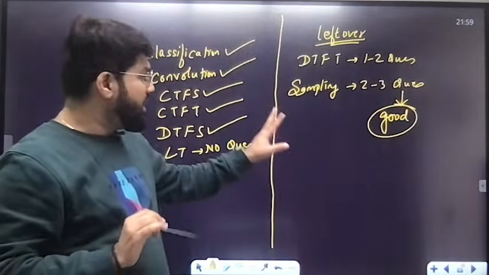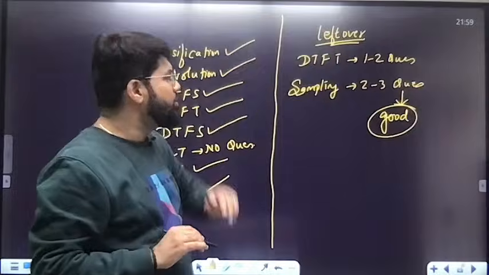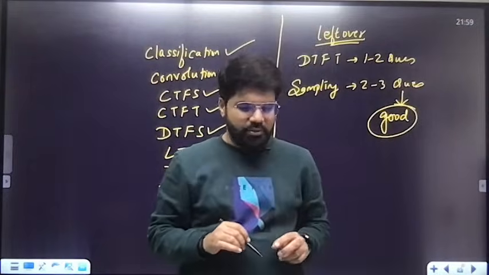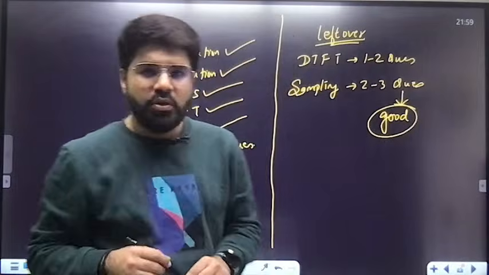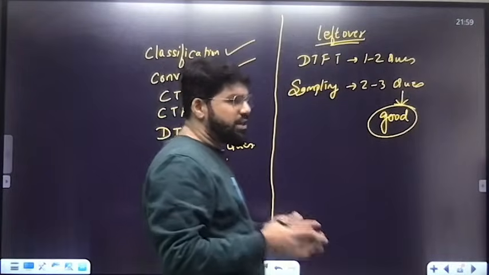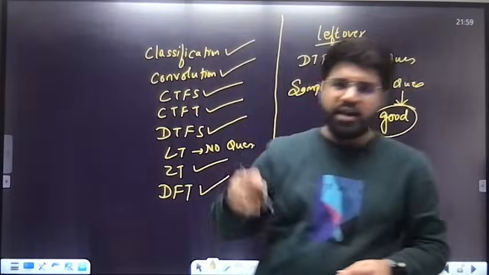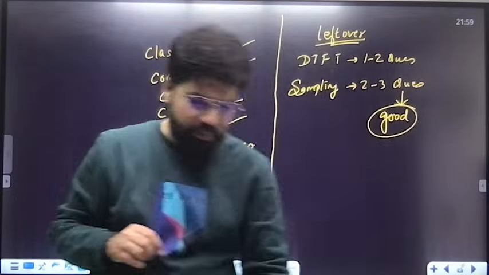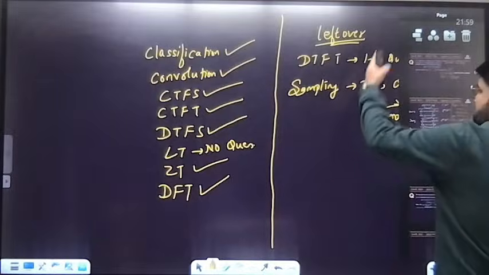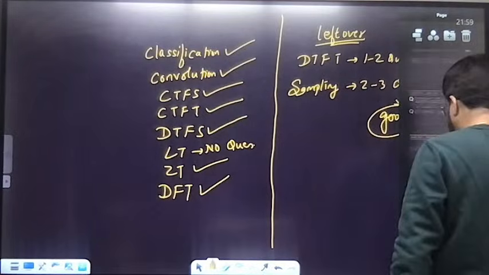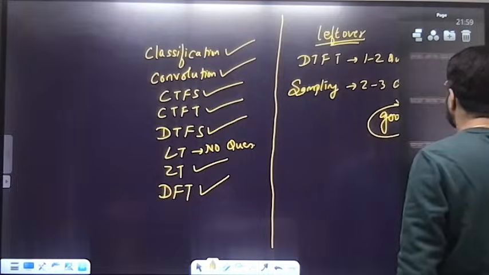Even if I take these 2-3 questions, minimum half an hour will go only for discussion of sampling questions. But I suggest you go through the important sampling questions, especially recent years, this year also, GATE 25 also. Shifted impulse train, what is the effect on sampling? All right, guys, so I'll stop here, but the majority is done. Just 1-2 questions for DTFT and these 2-3 questions from sampling were left out.